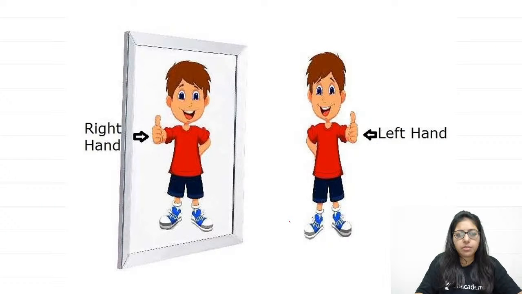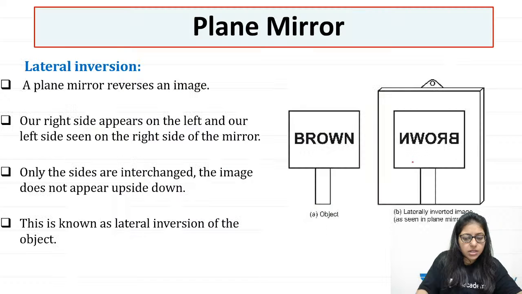Now tell me what it is. When you look at yourself in the mirror, you get your reflected image. Very good, Rishik. Now when you look at yourself in the mirror, you get your image. And what are the properties of that image? Your right hand appears left, right? So what do we call that? We call that lateral inversion.